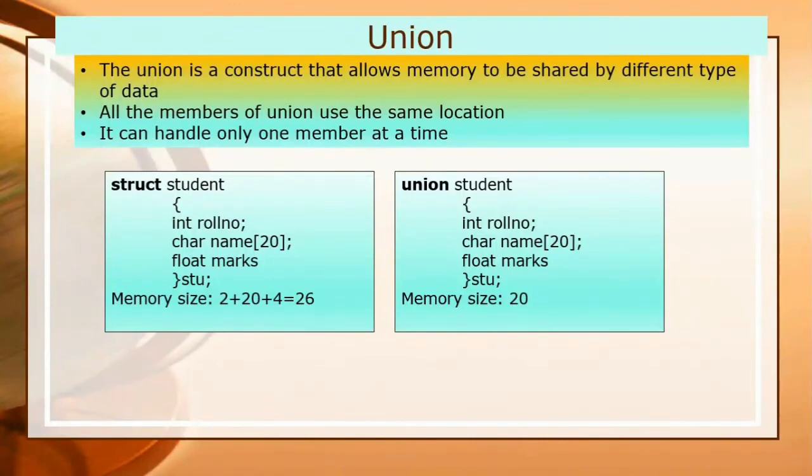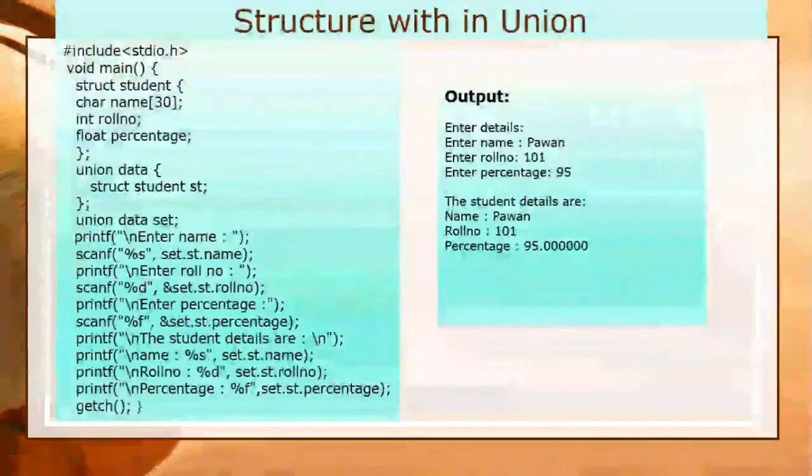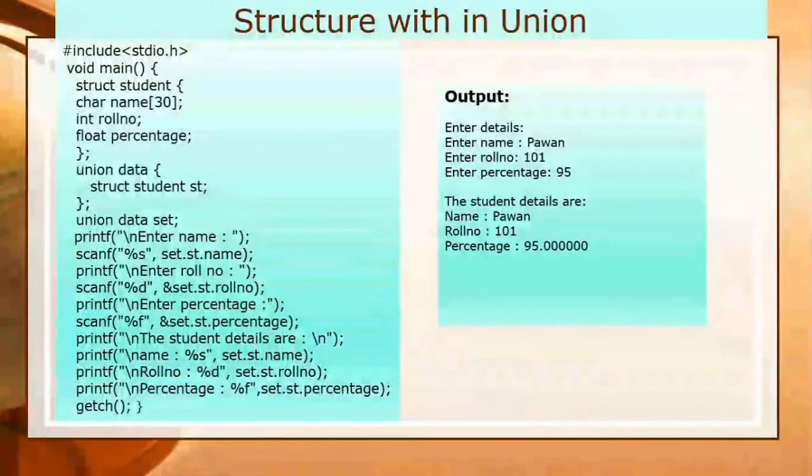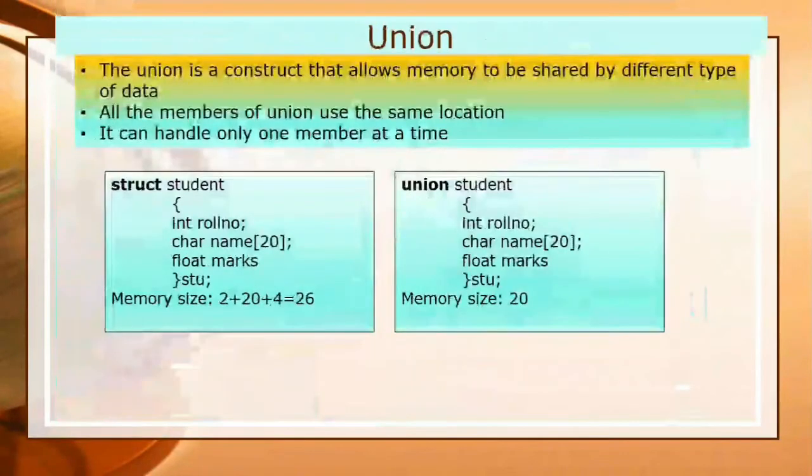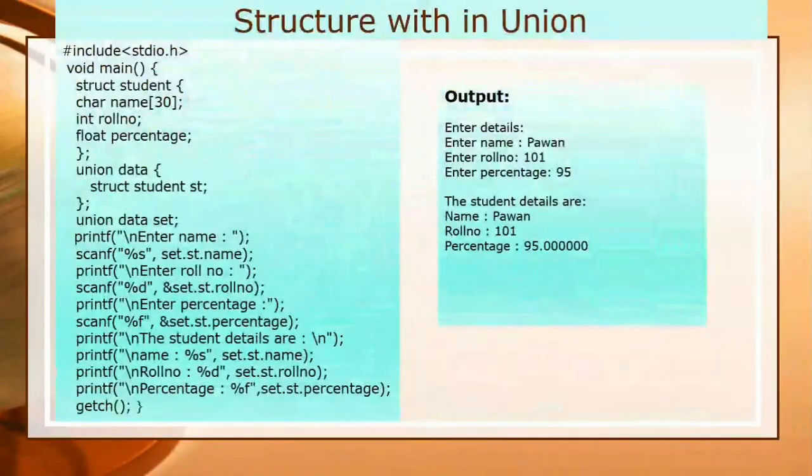So here it will require 20 bytes, but in the case of structure it will require 26 bytes.